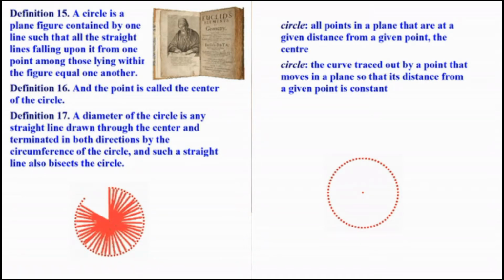And you see two definitions there, both of them pulled out of Wikipedia. All points in a plane that are at a given distance from a given point, the center. And what's the other notion? The curve traced out by a point, meaning a location, right? That moves in a plane so that its distance from a given point is constant. In other words, it's the orbit of a location. That's what a circle is.